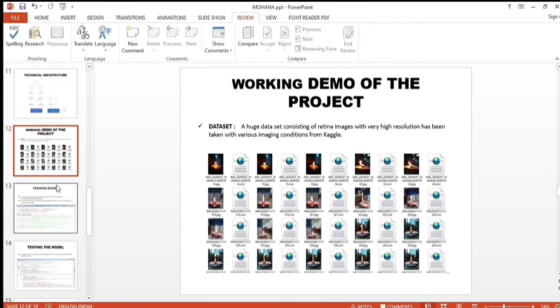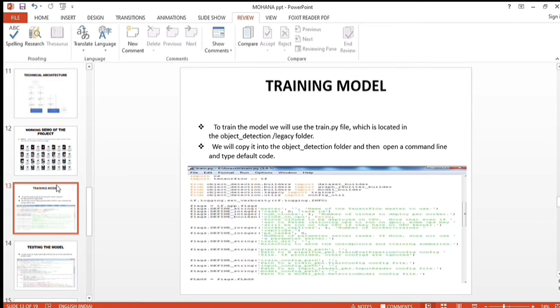Now let me show the demo. Let's look into the demo. Here our dataset consists of images with very high resolution taken under various imaging conditions from Kaggle. Now let's go through the training model.